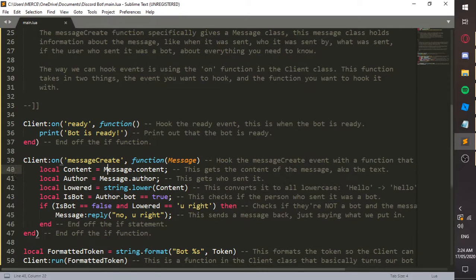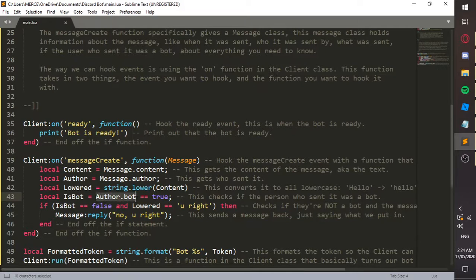So this content variable holds the content, and this lowered variable holds the lowercase version of content. Now this local is bot. It's a variable, obviously, and here it's a comparison.